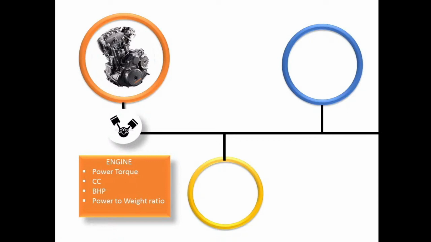Now next is the bhp. Bhp is brake horsepower. It is used for measurement of power without considering any transmission system losses or other auxiliary components. Now next one is the power to weight ratio. The KTM 390 engine has lower weight compared to other engines, therefore it gives a better advantage over the others.